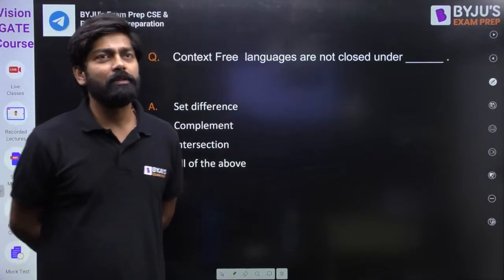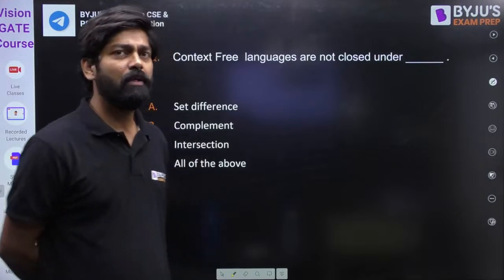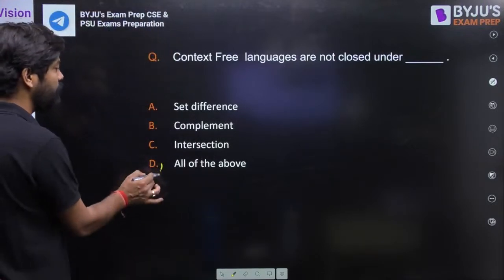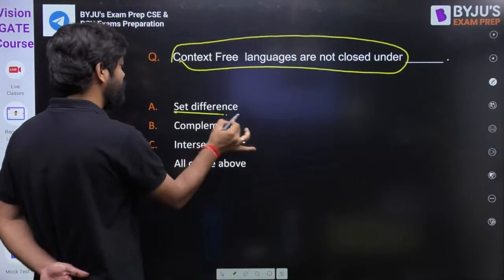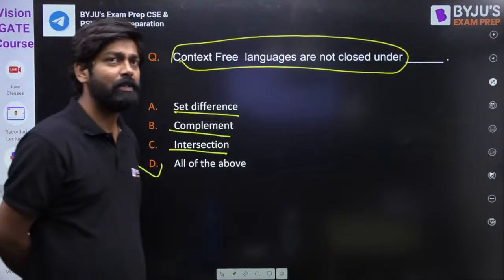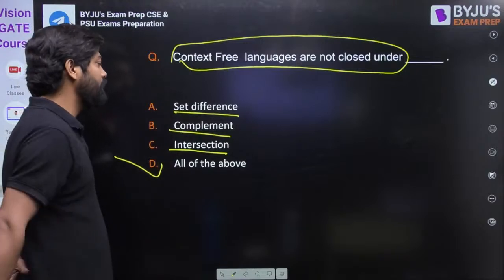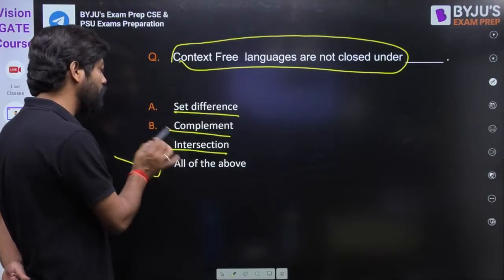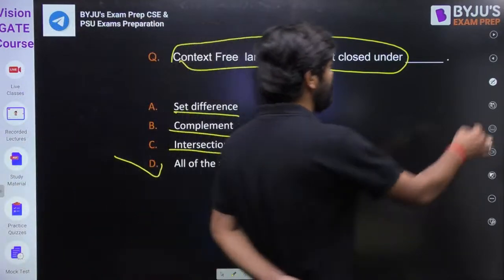In strict, we will hold the exclusive lock until the operation is committed. Fine. Okay, very good. So the option is D for this one. So context-free languages are not closed under what? Set difference, complement, and intersection. Okay, that is right. You should remember this table. Context-free languages are not closed under set difference, not closed under complement, not closed under intersection. So the answer is all of these.